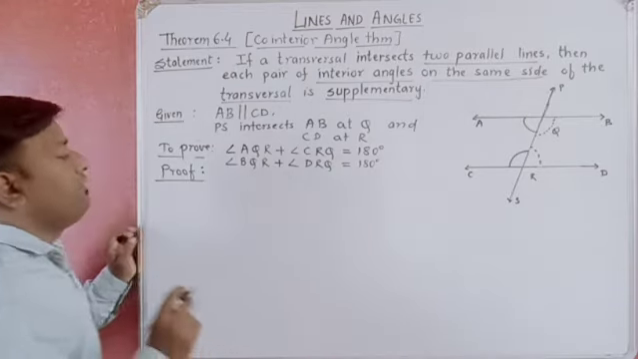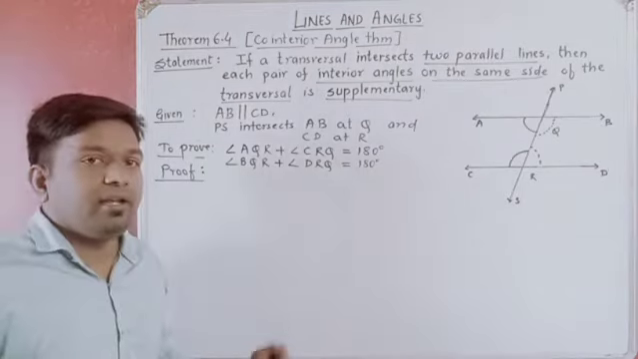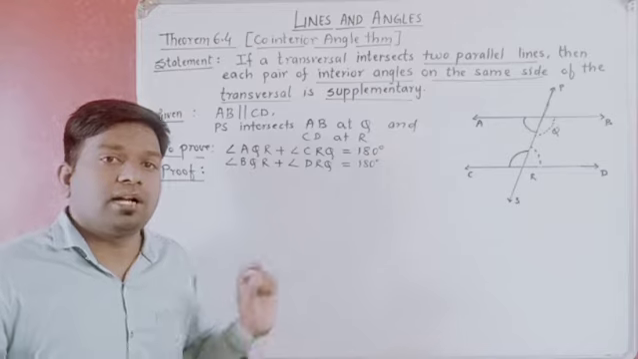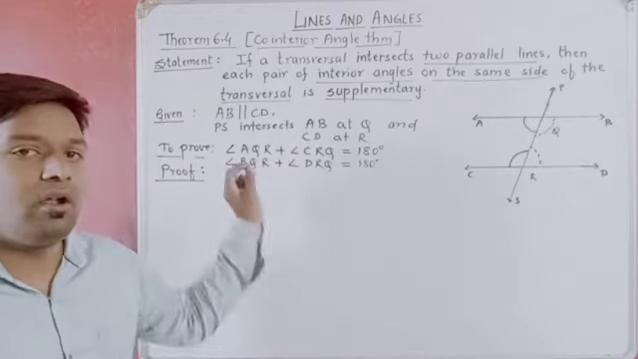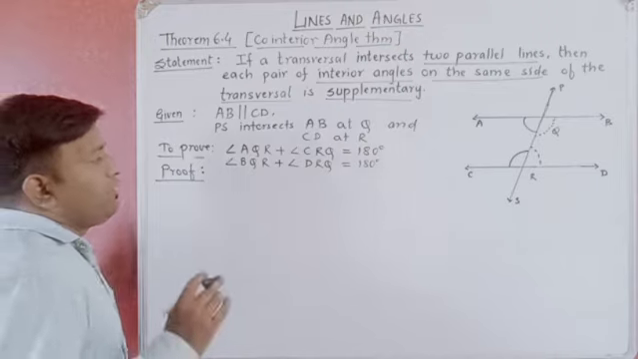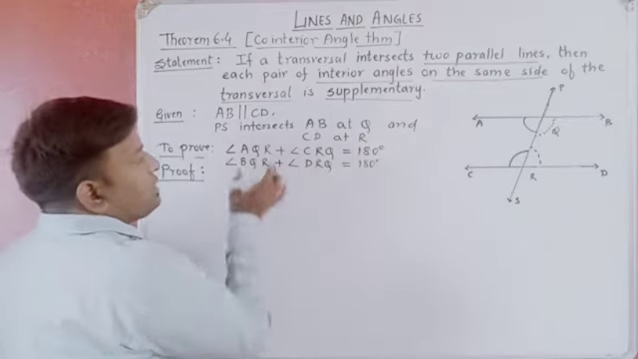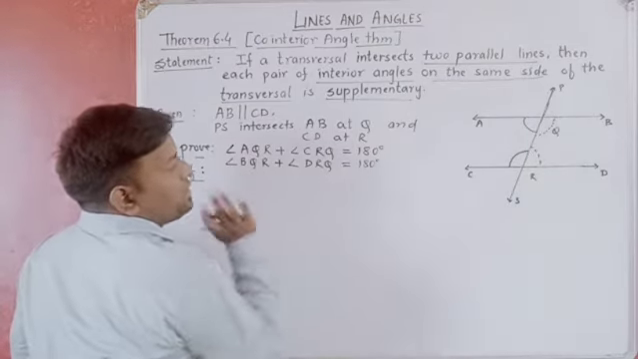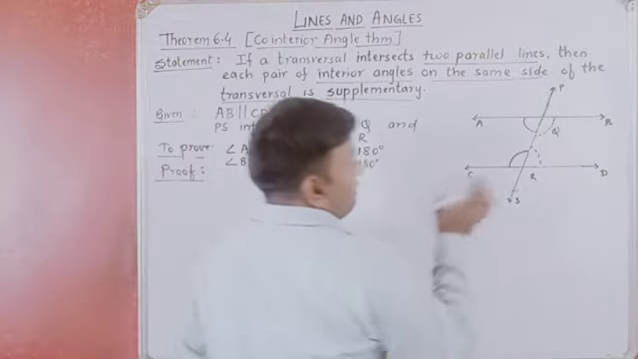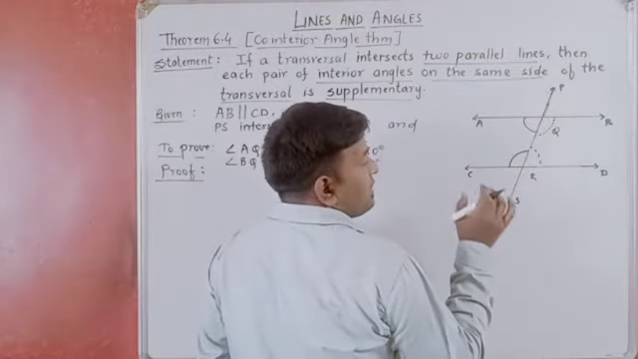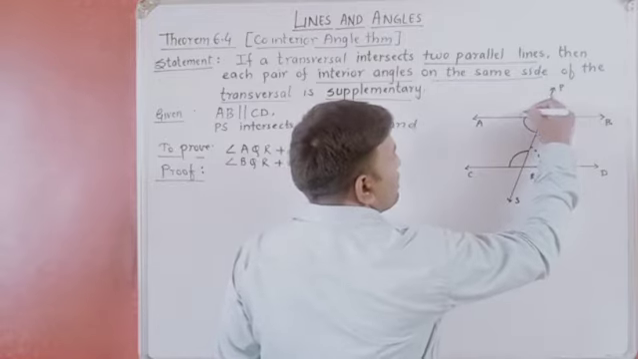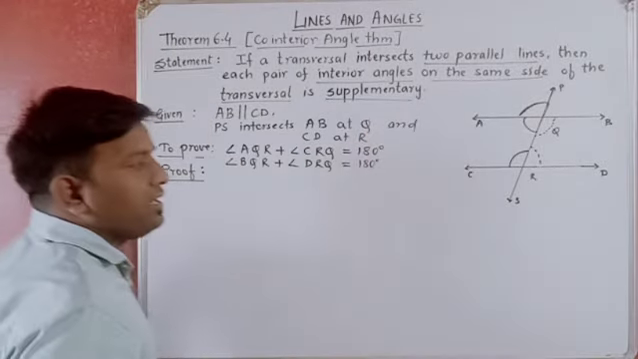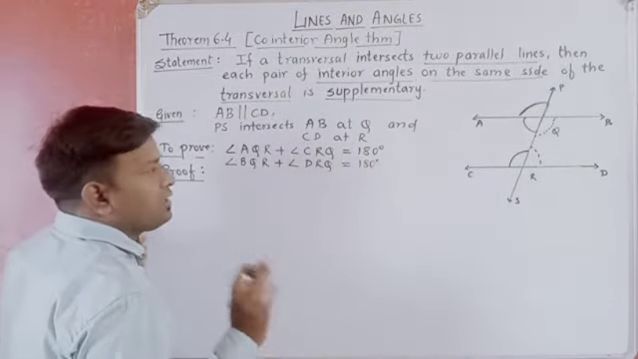So always remember, whenever you are going to prove any theorem, always look for corresponding angles, because that is the axiom which is the base for all the theorems. So we are going to search whether we can find angles corresponding to AQR or CRQ. So I have found the angle which is corresponding to CRQ, that is this one.